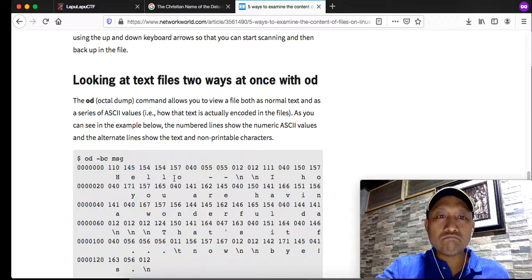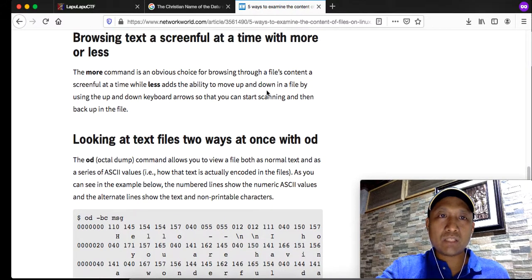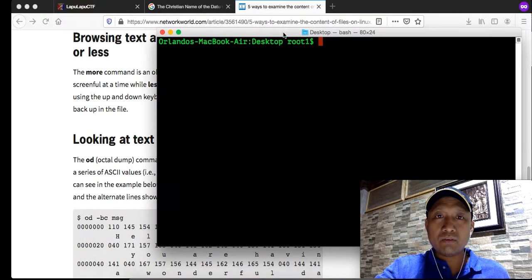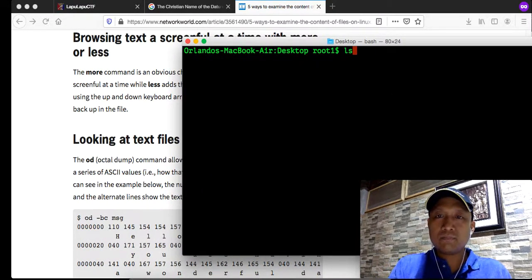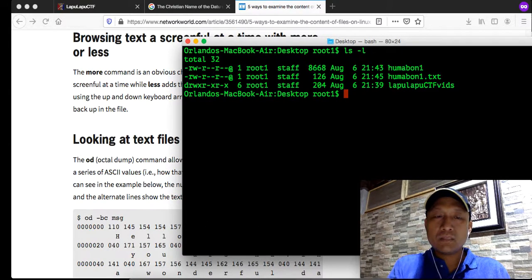Looking at text files two ways at once with OD, octal dump. Let's see if we can use octal dump. I don't know. Let's try. Octal dump dash BC Humabon 1.